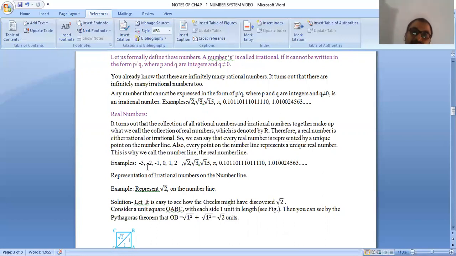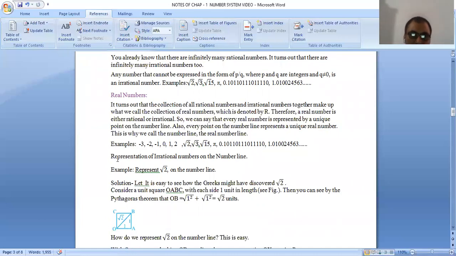Now, representation of irrational numbers on the number line. You have seen in your previous classes the number line of rational numbers like 0, 1, 2, 3, -1, -2, -3, and 1 by 2, 1 by 3, 2 by 5, and so on. You can represent any rational number on a number line. Now we will learn how to represent irrational numbers on the number line.